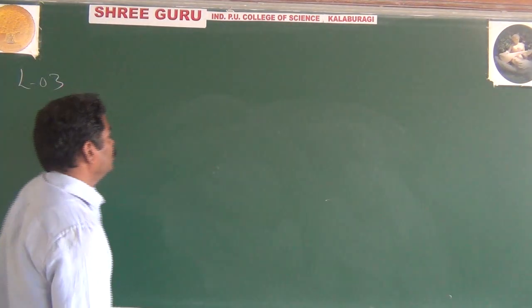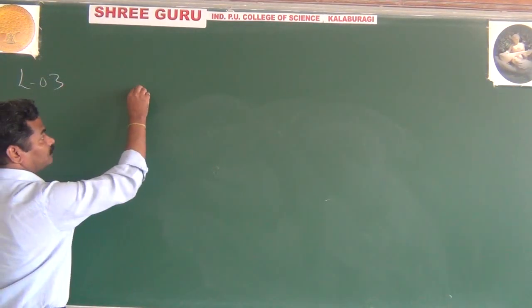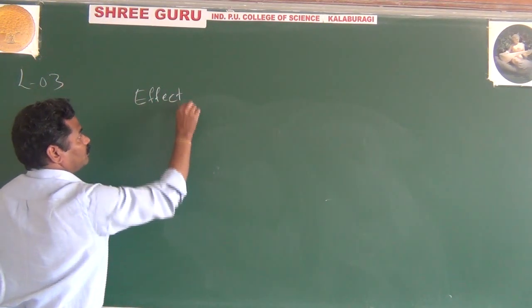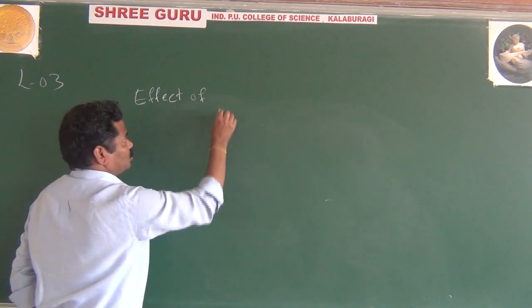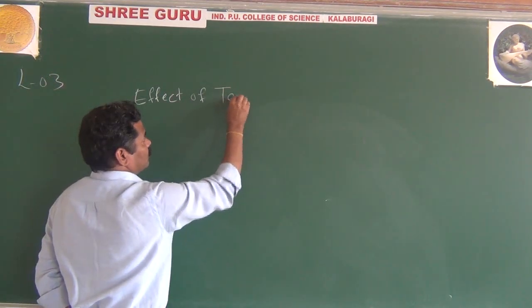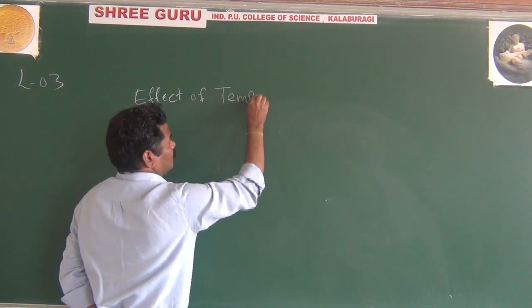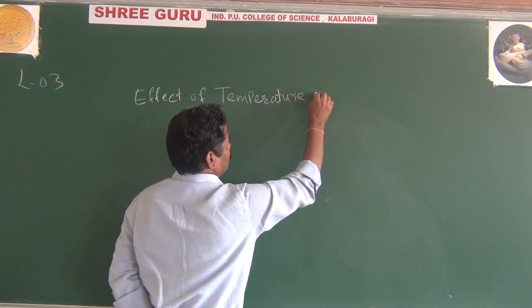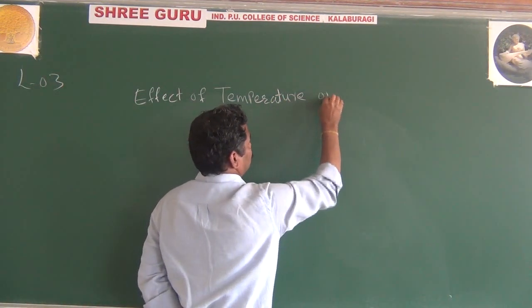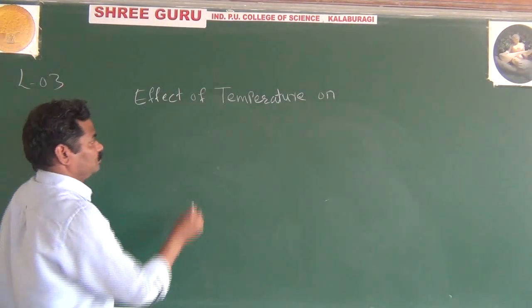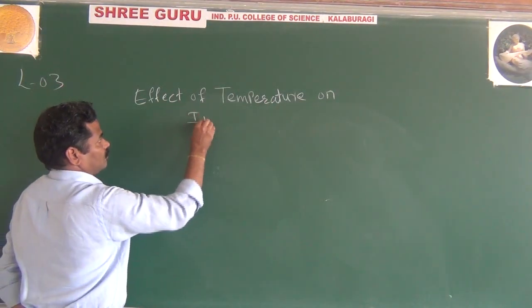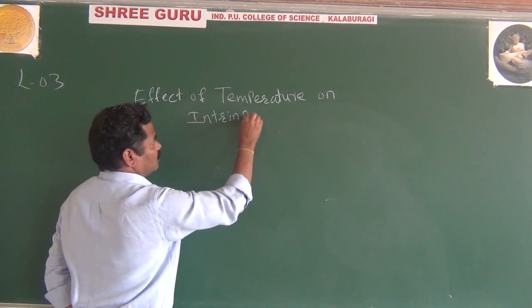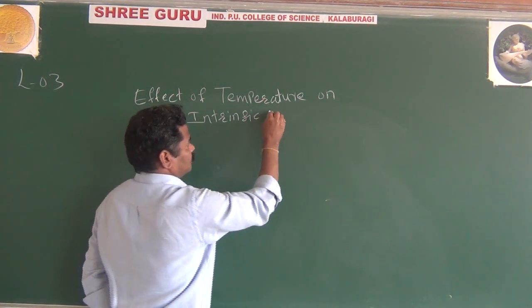Now we go for the effect of temperature on intrinsic semiconductor.